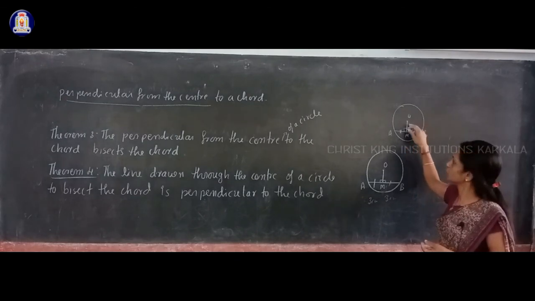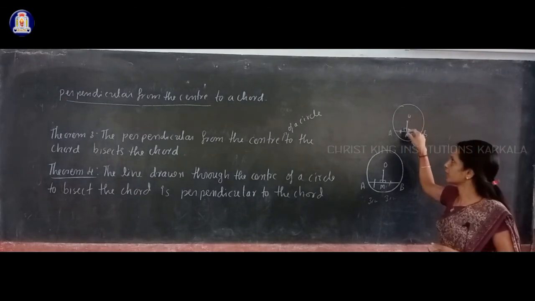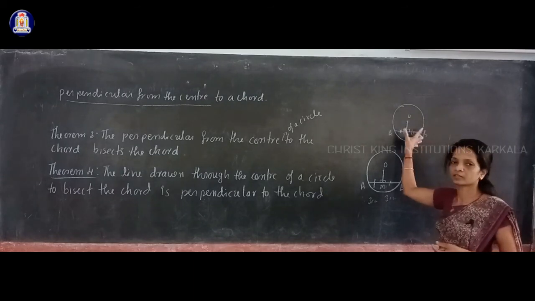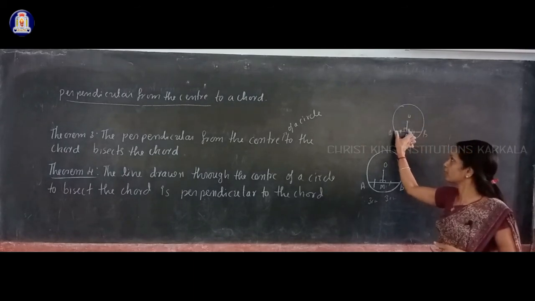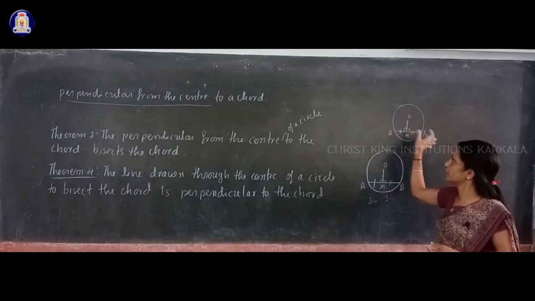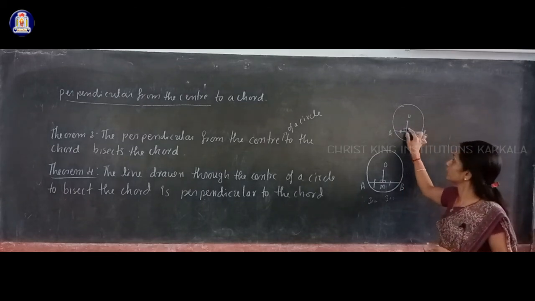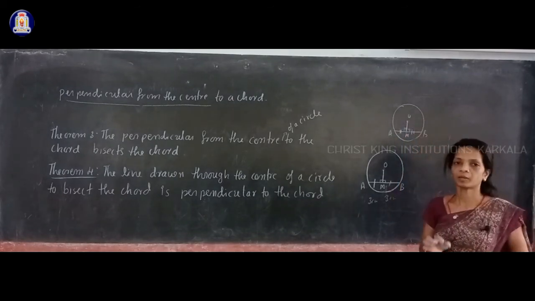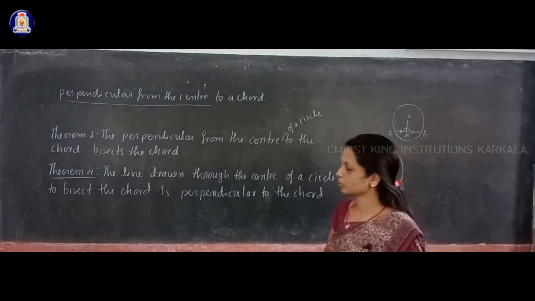Okay, what you have done here: if you draw one line through the center that bisects this chord, that makes AM and MB the same, then OM always makes 90 degrees with the chord. That means OM is perpendicular to the chord. That is about theorem 4.